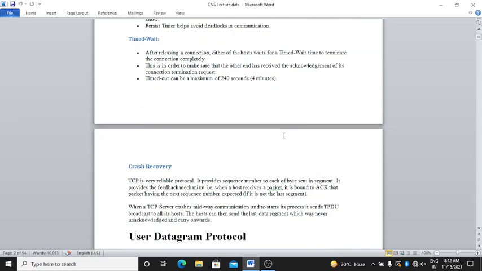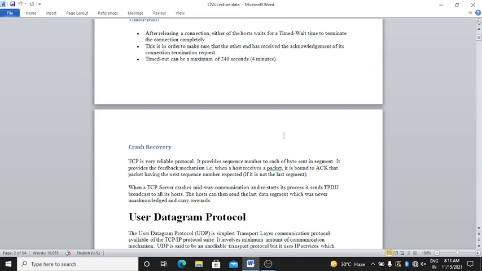After that, time wait is there. After releasing a connection, either host waits for a time wait to terminate a connection completely. This is in order to make sure that the other end has received the acknowledgement of its connection termination request. After that, timeout can be a maximum of 240 seconds.